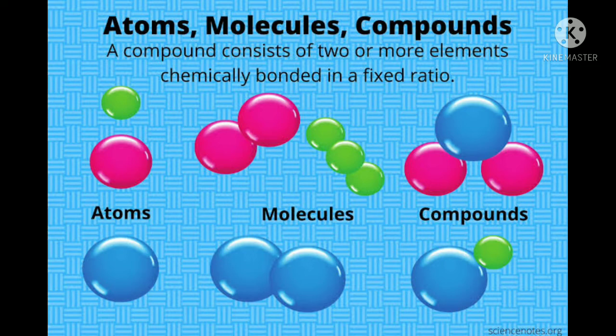Molecules have the same type of atoms, like oxygen, O2, meaning two atoms together, an oxygen molecule. And a compound is like water, H2O: hydrogen is 2 and oxygen is 1. That is a compound, water.